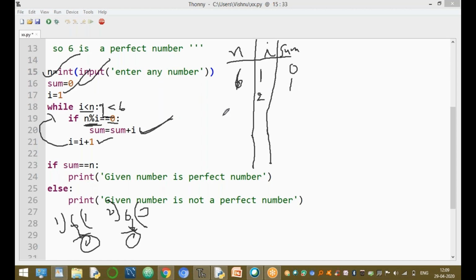Now the sum value is 1. I value is 2. 1 plus 2 is 3. The 3 is assigned to sum. Again incrementing I value. Now I value equal to 3. Again go back. Okay, 3 is less than 6.